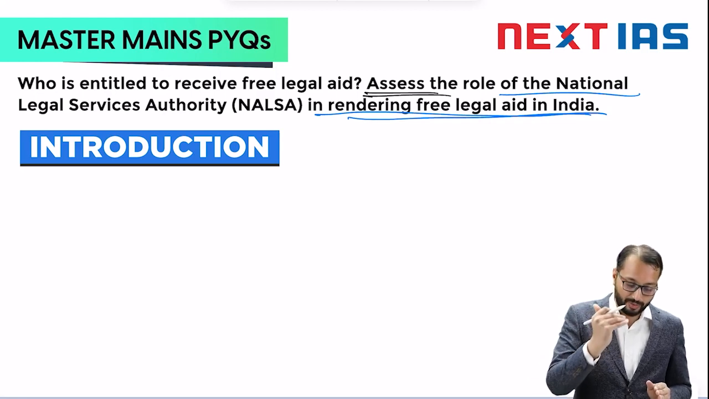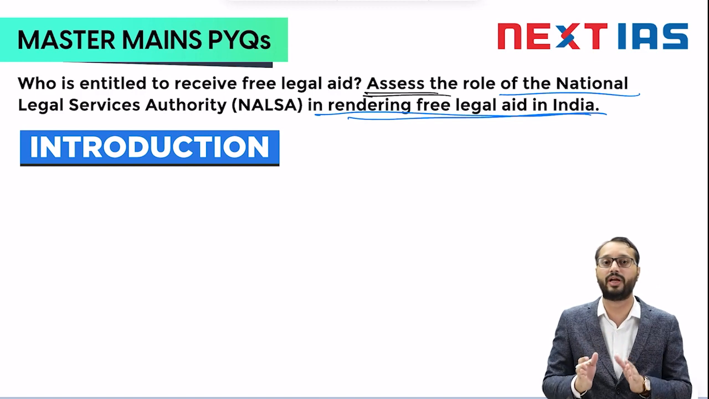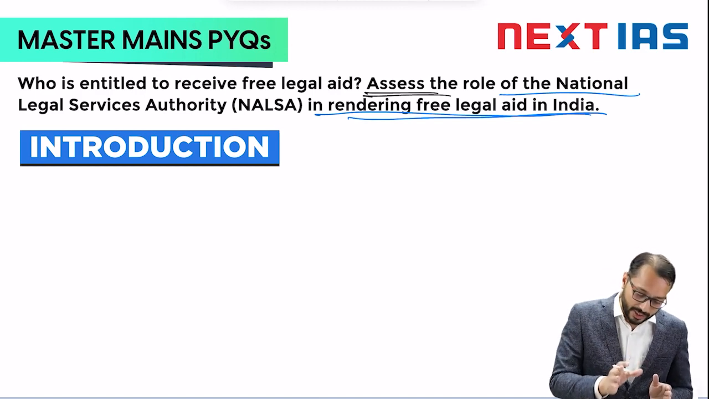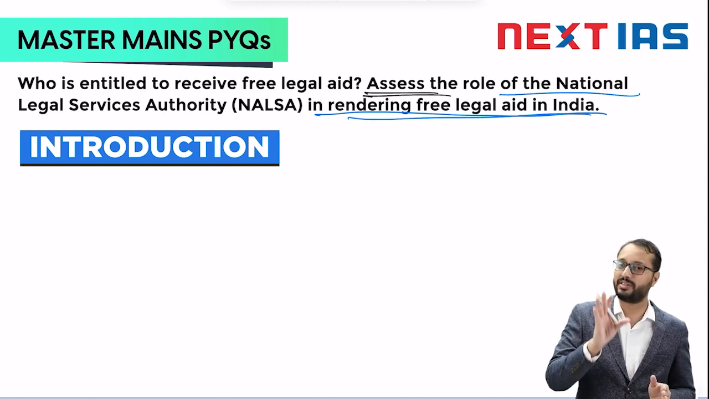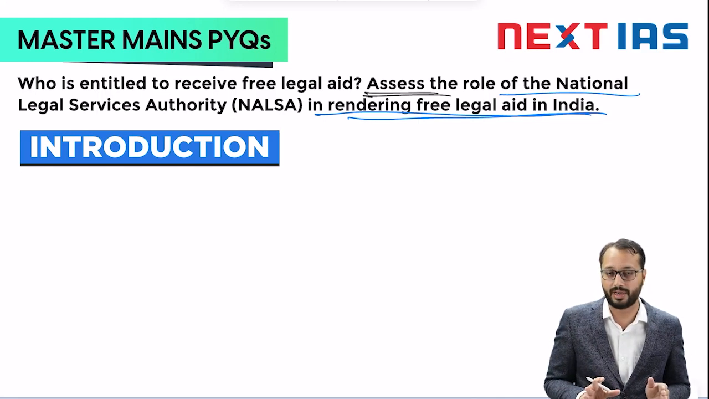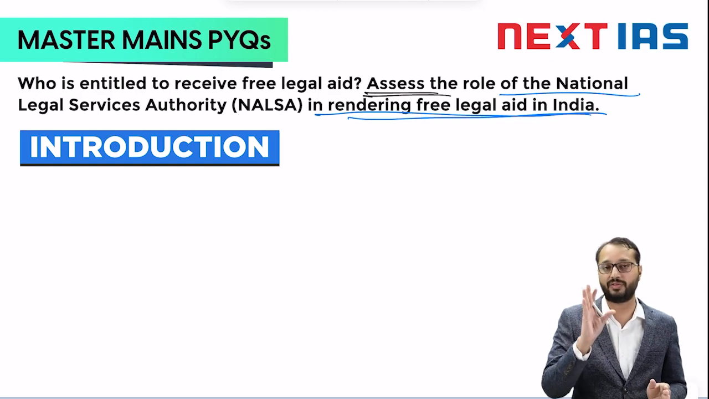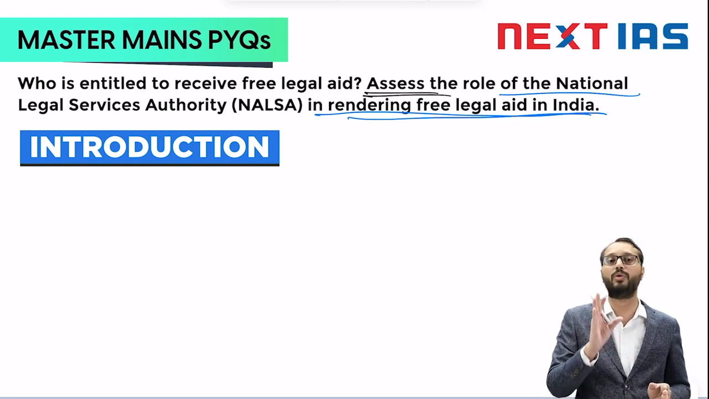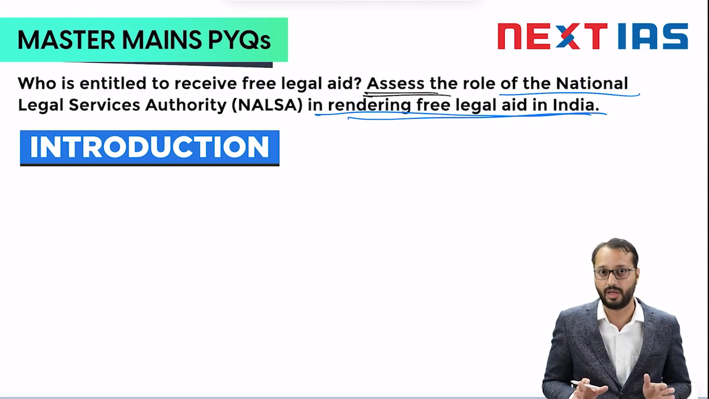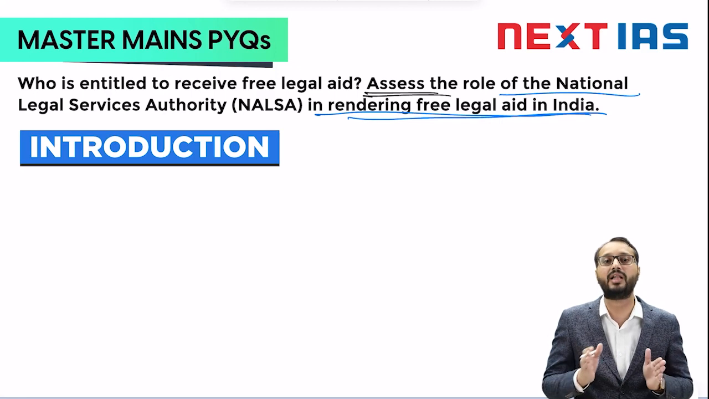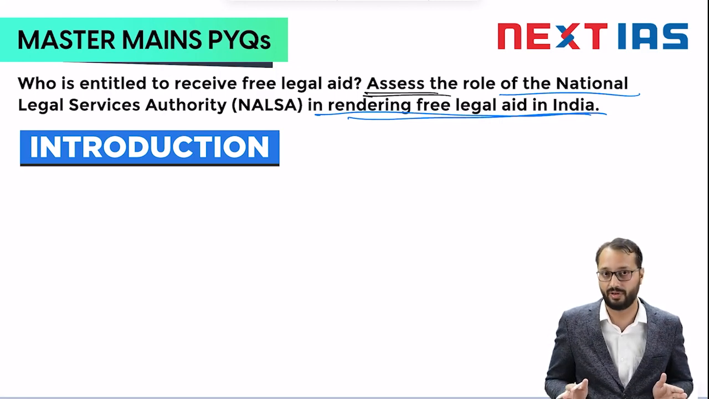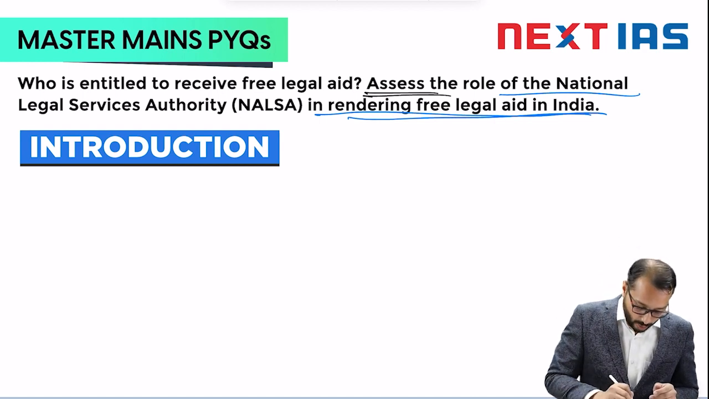But first, we have to decide to what extent we have to write what part. Now, if you look, who is entitled to receive free legal aid? Now, that's a very static part of the question, right? So you need to just summarize the eligibility criteria of the beneficiary. That should not be more than 25% of your answer. The rest 75% of the answer would go in assessing NALSA and free legal aid, the framework of free legal aid in India, right? So we will just go on to the persons entitled,